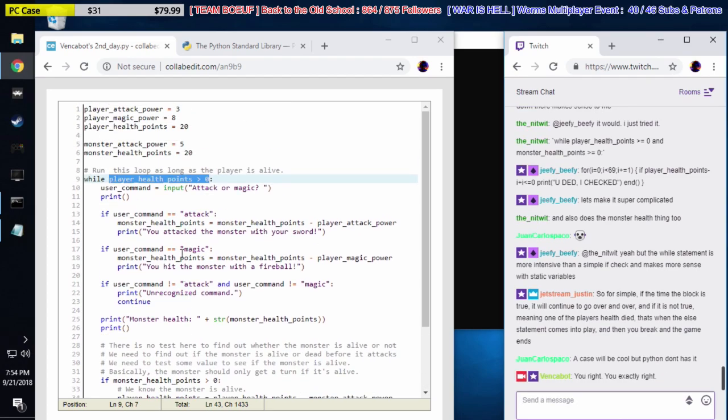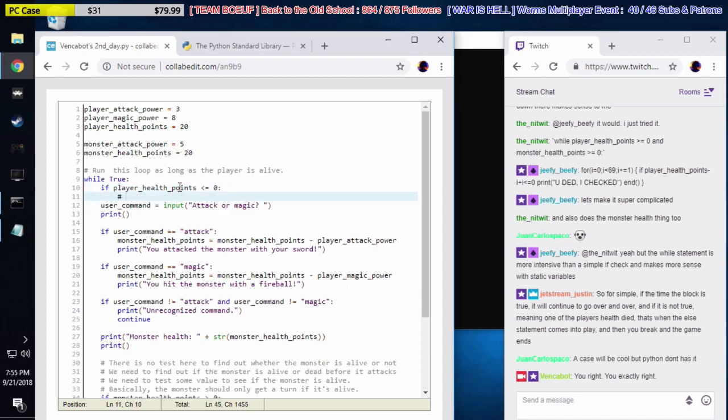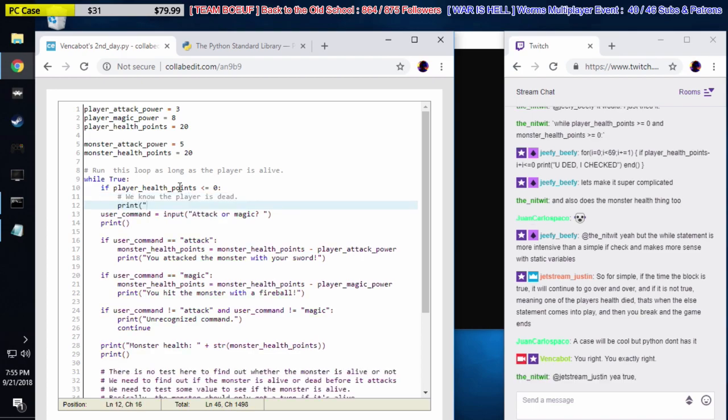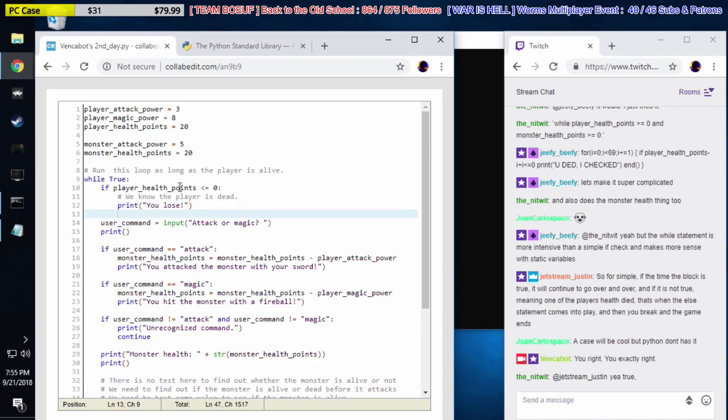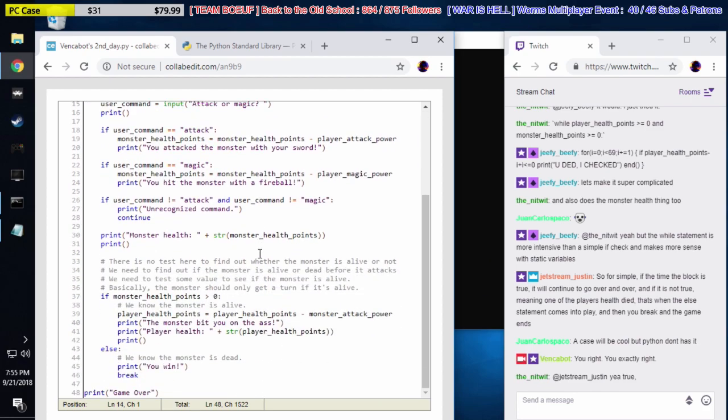So basically, let's go back to our old code, right? We're going to put this while true. I'm going to explain what Justin means. This is what Justin means. So we're going to say, if we had player health points less than or equal to 0, we know he's dead. We know the player is dead. We print off, you lose, and then we break out of this loop.